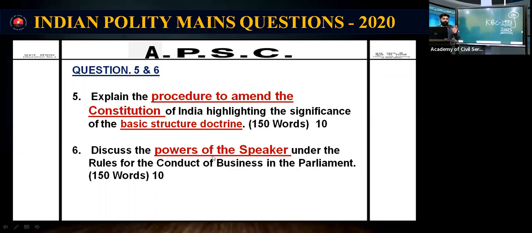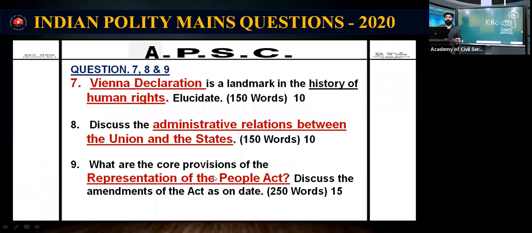I am discussing analyzing the previous questions, identifying the important areas, and listing out the probable areas that can be expected in the upcoming mains. Now, the power of the Speaker's office is also coming up in the news. So the powers of the Speaker, Deputy Speaker, chairpersons, etc. may be asked. The Vienna Declaration is a landmark in the history of human rights. So this year is also the anniversary of the UDHR.